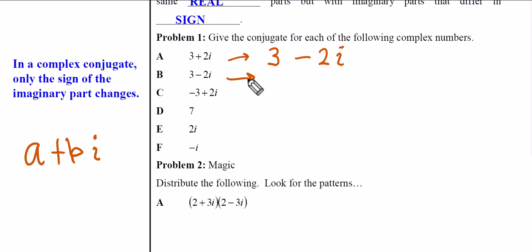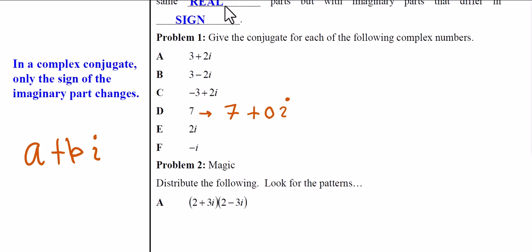Part b, what's the conjugate of this complex number? Well, we change this minus to a plus. This is the conjugate of this number. Part C, we only changed the sign of the imaginary number. So the negative 3 stays, but this plus 2i becomes a minus 2i. And so this is the conjugate of C.